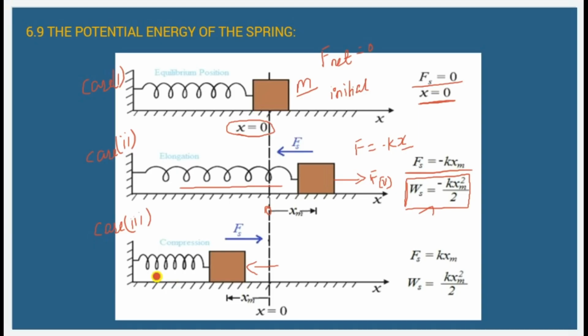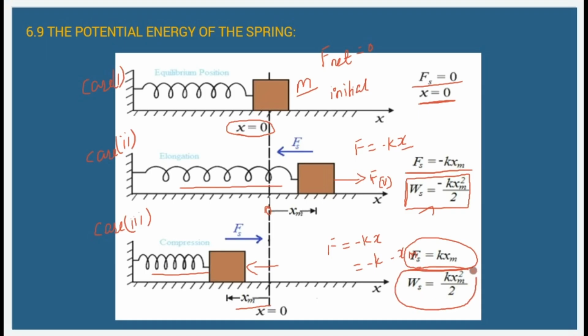In this case also the spring is going to be displaced, but not along the positive x-axis, it's along the negative x-axis. That compression length is also of xm. So once again the force is going to be given by what formula? F is equal to minus kx only, but it is in the negative direction, so the x will be replaced by minus xm, which gives us the answer as Fs is equal to kxm.